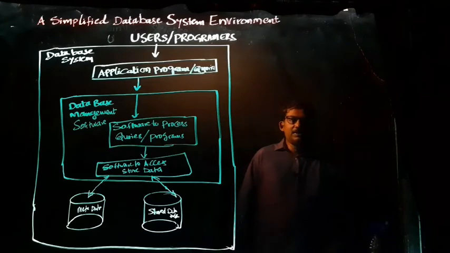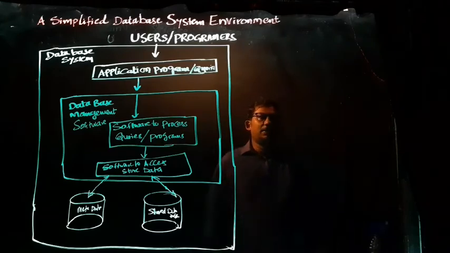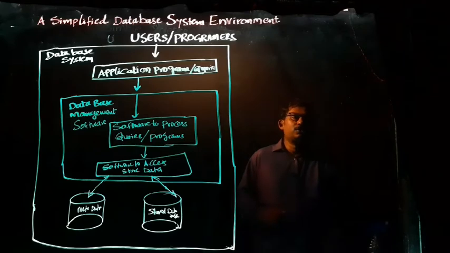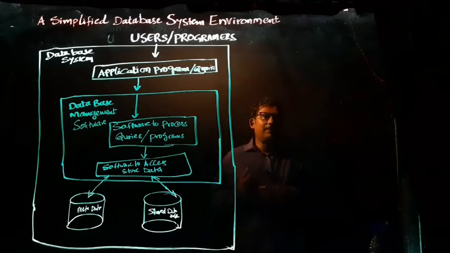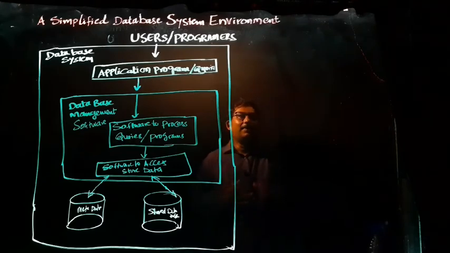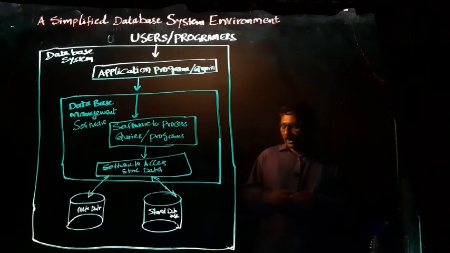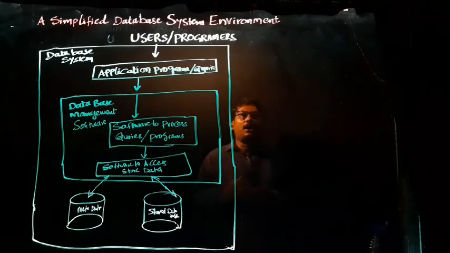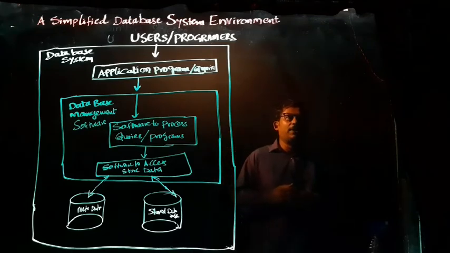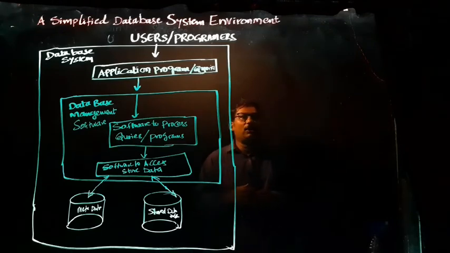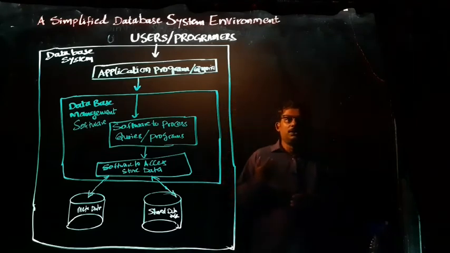A database management system is a well-organized collection of data, and it facilitates us to add data, update data, retrieve data, delete data, and all the data manipulations can be done under the database management system. It is a well-organized database regarding a particular enterprise, a particular organization, or a particular topic. So this is all about the database.